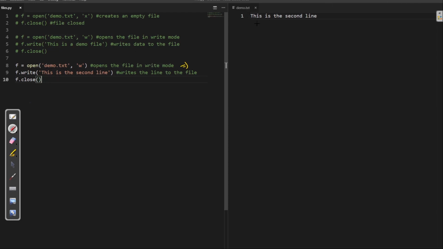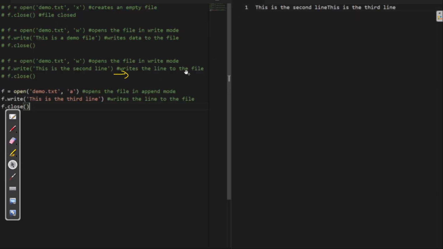As soon as this file is opened, our pointer is here. Whatever was written earlier will be overwritten with this new statement, that is, "this is the second line". And we can see there is no statement like "this is a demo file" now. Why? Because it has been removed, it has been overwritten. Now we are closing it.